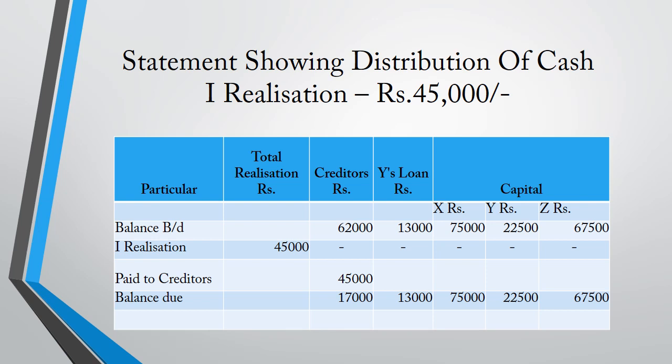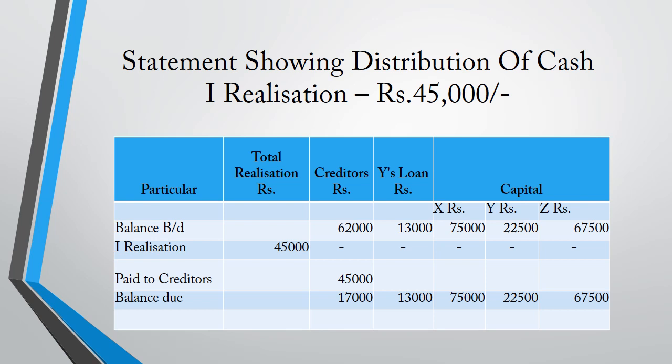First realization 45,000. We are liable to pay the creditors first, then second Y's loan, third capital of partners X, Y, Z. Okay, the first realization we receive the amount 45,000, but the amount is not sufficient to pay the creditors because we are liable to pay creditors 62,000. So first we pay this amount 45,000.